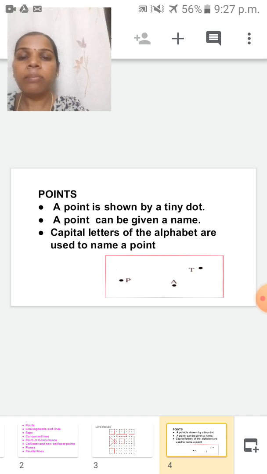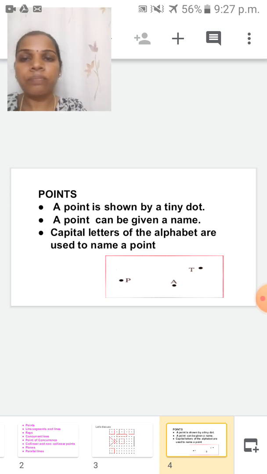A point can be given a name. Capital letters of the alphabet are used to name a point. So which letters are used to name a point? Capital letters. Yes. So here, can you say the name of this point? Yes. Point P, point A, point T. Once again I'll repeat.